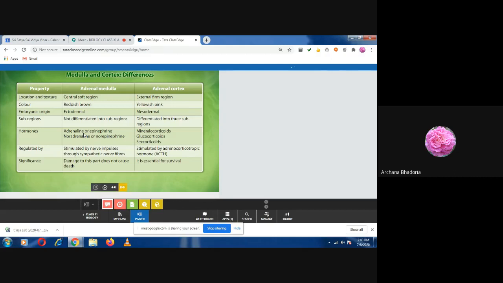तो अपन flight या fight hormone बोलते थे. क्या बोलते थे? Neha, Rumisha, are you remembering? Fight or flight hormone. Fight or flight.